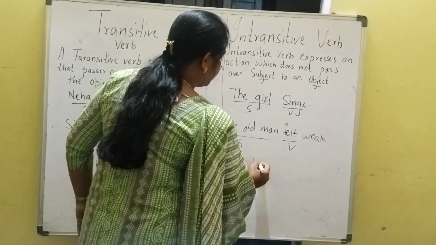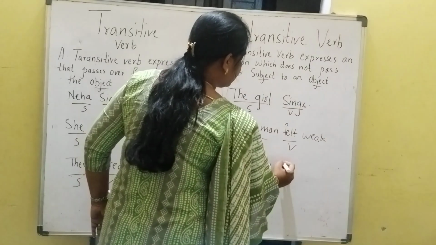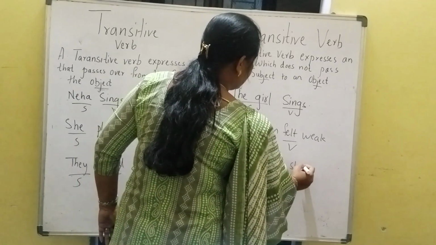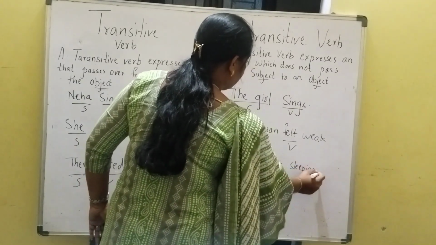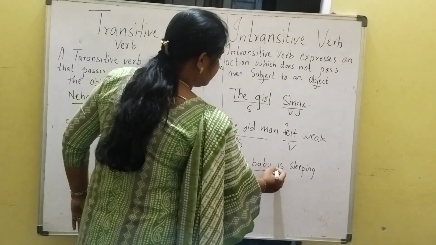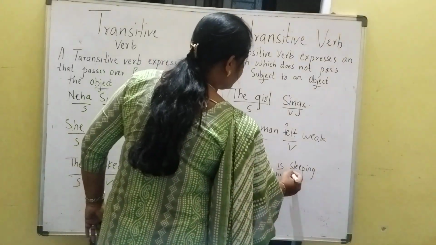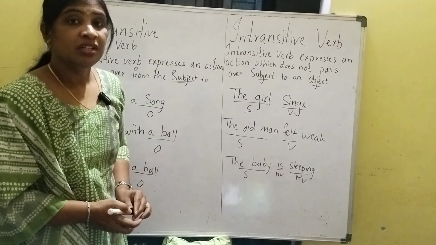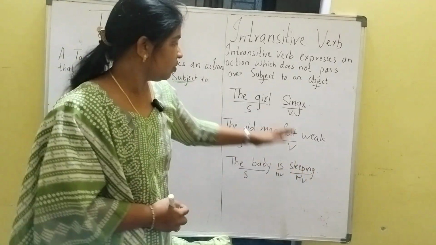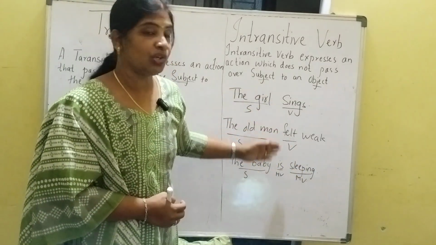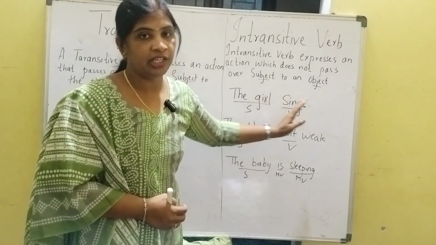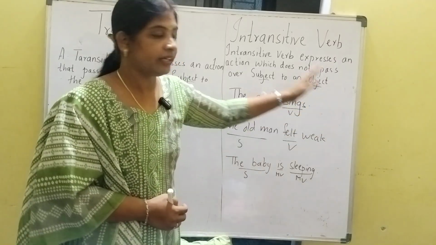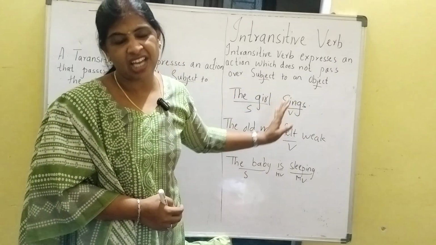One more example. The baby is sleeping. See here, again subject, this is the helping verb and this is the main verb. In this sentence also there is no object. So in all three sentences you can see there is only a subject and a verb, there is no object, and the subject is not passing any action.